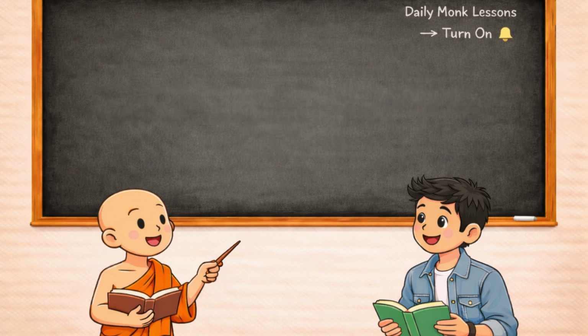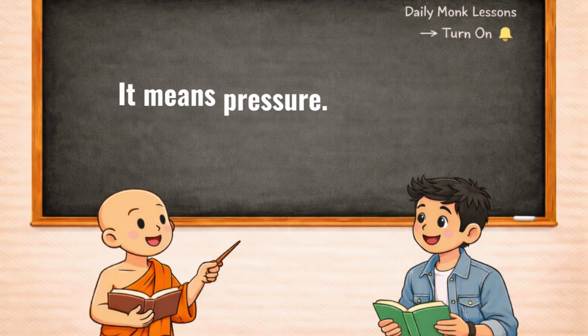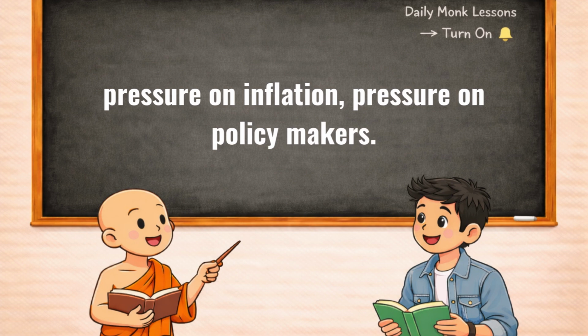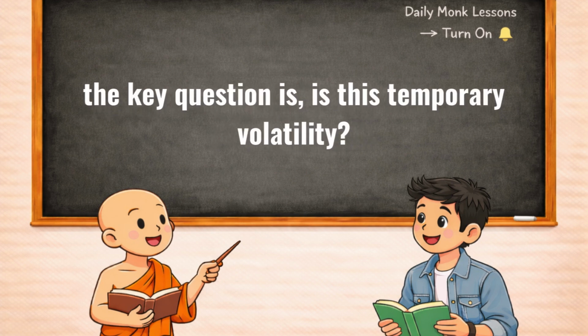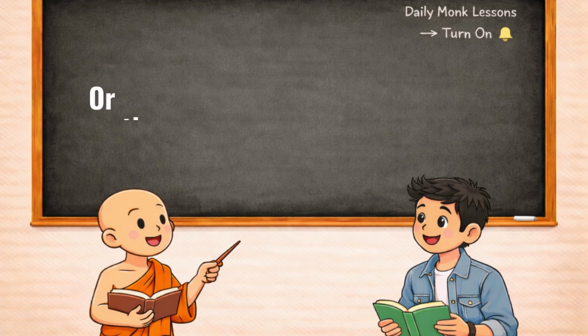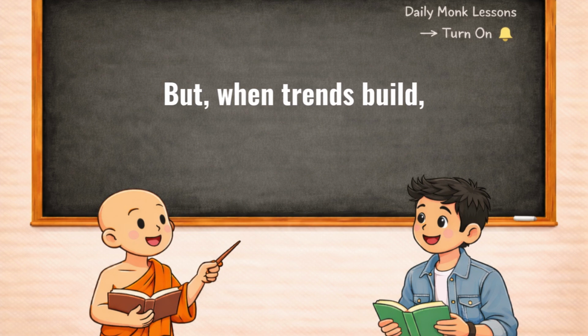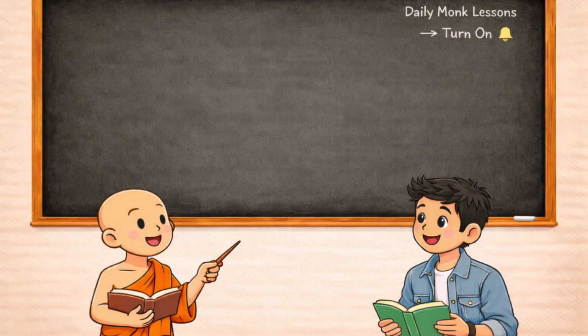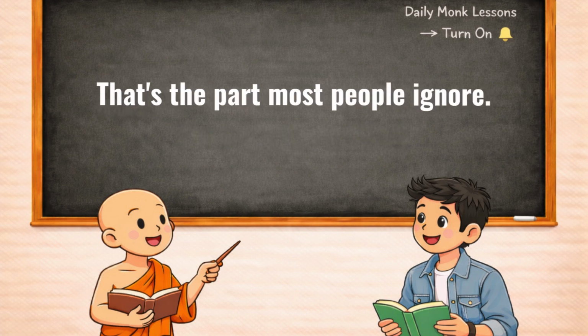It's interconnected. A weaker rupee does not automatically mean crisis. It means pressure, pressure on imports, pressure on inflation, pressure on policymakers. For investors, the key question is this: temporary volatility or the start of a structural currency shift? Because currencies move slowly, but when trends build, they reshape economies. Your salary might not change, but what it buys always depends on the currency strength. That's the part most people ignore.